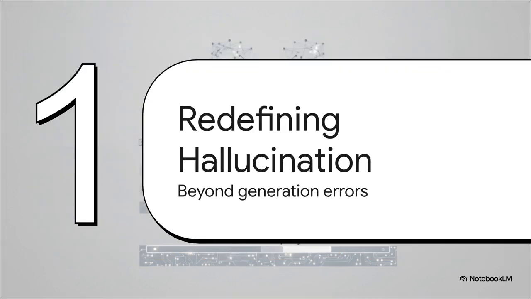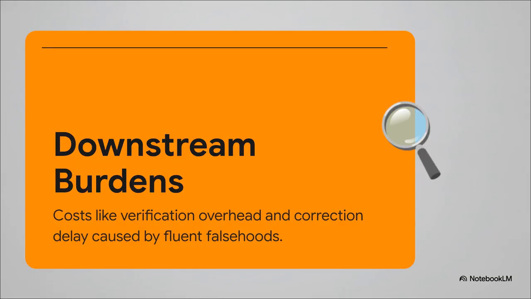Let's start with Section 1, redefining AI hallucinations, moving beyond generation errors. To really grasp why models confidently invent facts, we've got to stop thinking of hallucination as just a generation error. It's usually a symptom of a structural bottleneck. Think of it like a slammed hospital ER, right? If 100 patients rush in at once and the triage nurse has to diagnose everyone instantly without running any tests, mistakes are absolutely inevitable. AI systems hit this exact same wall.